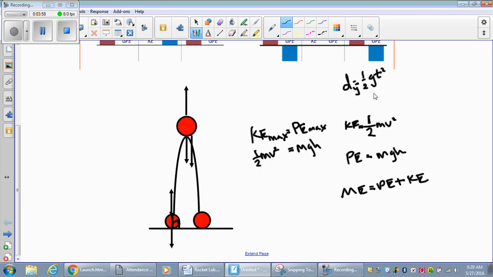You know that g on Earth is 9.8. We've been using 10 meters per second squared. It's acceleration. But for this, since it's real world, we wanted to use the real world value, 1/2 gt squared. We're going to take this height, plug it into here, take your mass that we're going to use with the scale that one of our wonderful chemistry teachers lent us. And we already know the value of g.